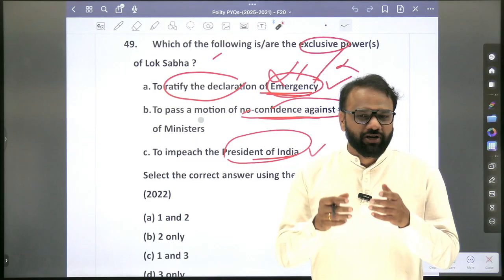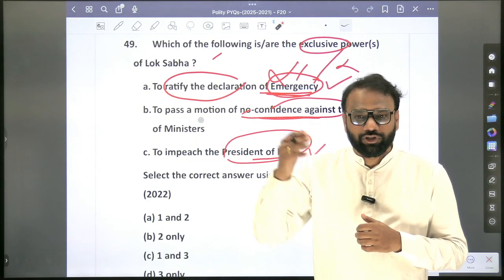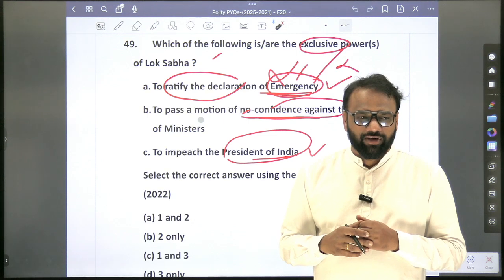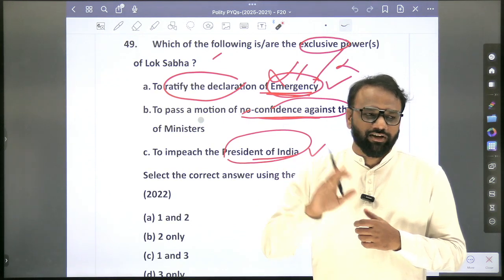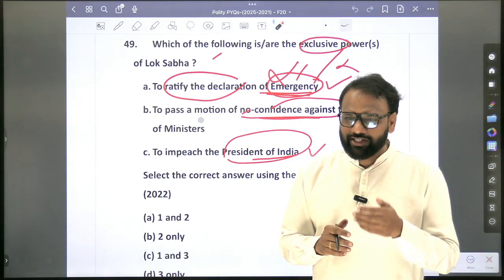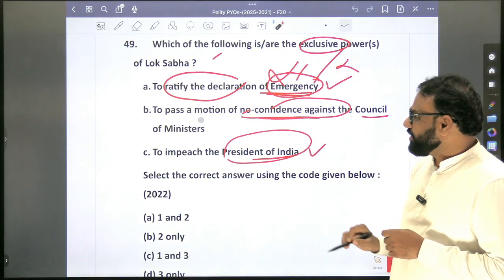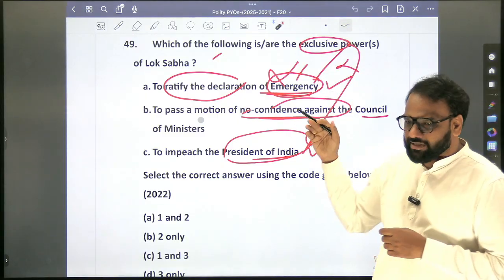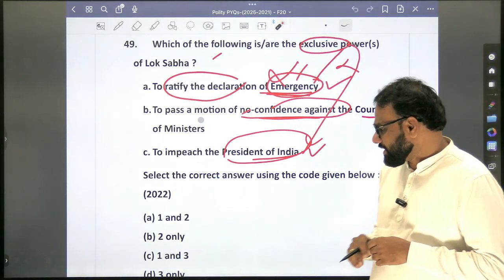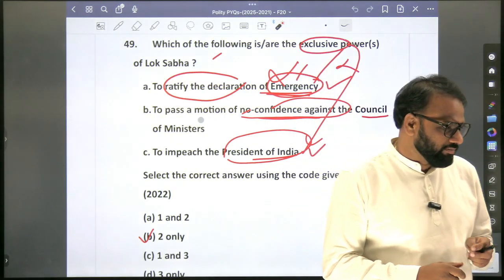To pass a motion, what majority is required? Special majority or two-third majority? Two-third majority of the total strength of the house in both Lok Sabha and Rajya Sabha. So how many days advance notice has to be given? 14 days. To impeach the President of India, it's not the exclusive power because Rajya Sabha also enjoys equal power. Hence the answer is 2 only.